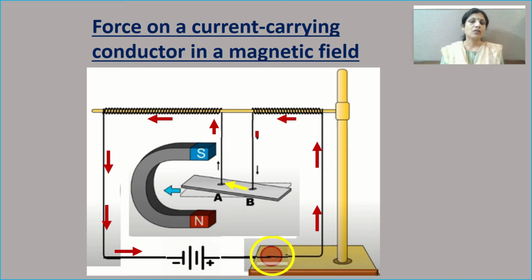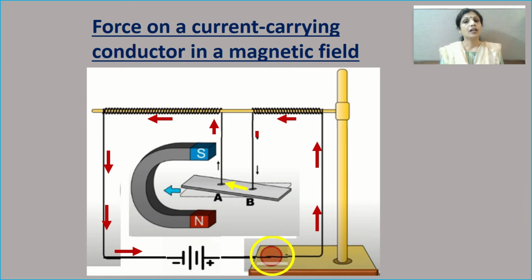If we bring the like poles of magnets towards each other, they repel. And if we bring the opposite poles towards each other, they attract. Since the two magnetic fields act as two magnets, this aluminium rod experiences a force. Either it will move towards the magnetic field or it will move away from it, and that's the reason it moves.